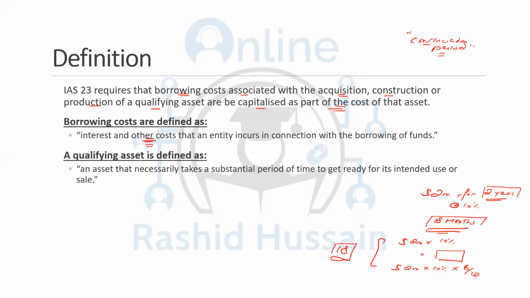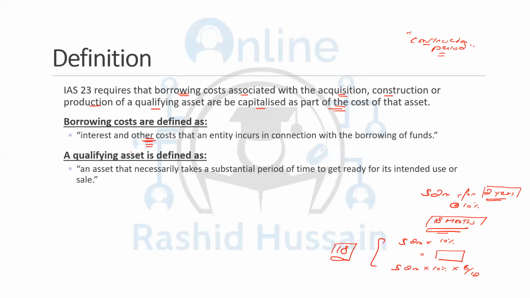It includes the premiums and the discount. It also includes the ancillary cost. It also includes the cost which is associated with arranging the loans. It also includes the exchange differences. For example, if you have foreign currency loans and there's a movement in the foreign currency, that will affect your interest cost as well. That is regarded as the borrowing cost as well.